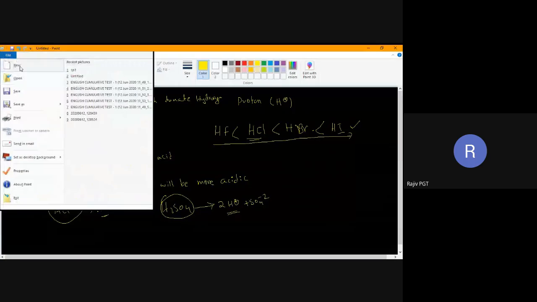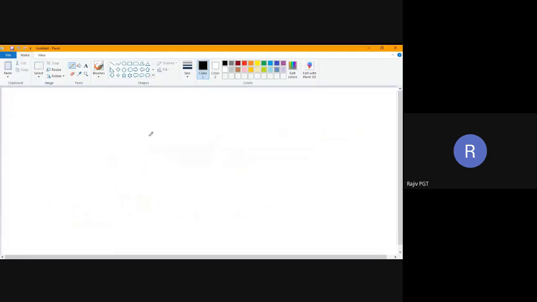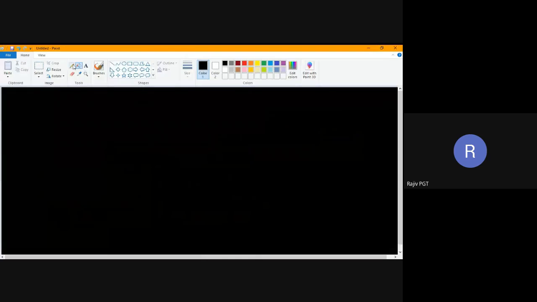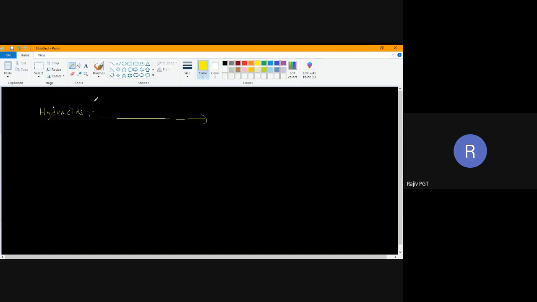We are studying hydroacids. When you talk about hydroacids, it will be a little tricky. In a period, the acidic strength of hydroacids will increase.